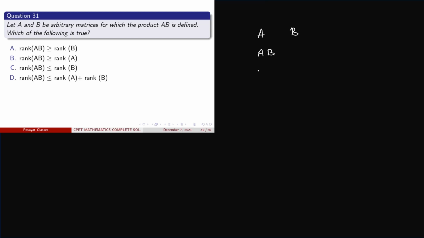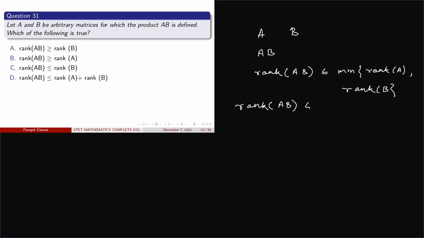So we know a result, that the rank of AB is always less than or equal to the minimum of rank of A, rank of B. So from this we can conclude that the rank of AB is always less than or equal to rank of B. So here option C is the correct one.